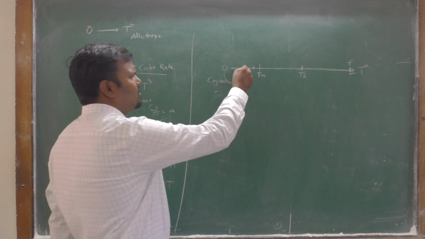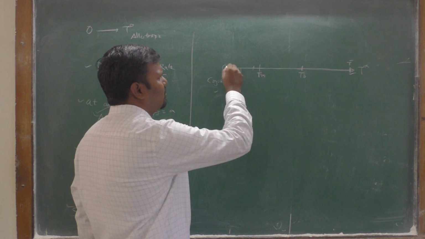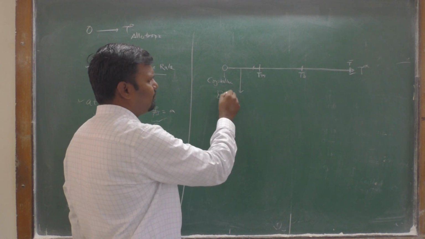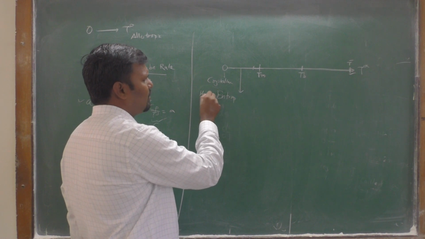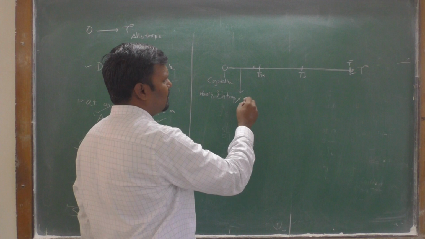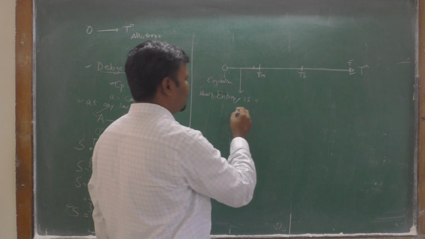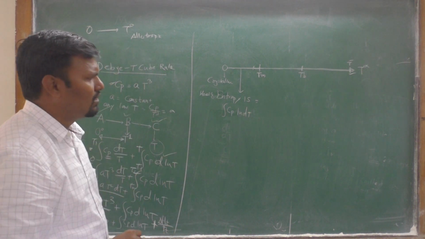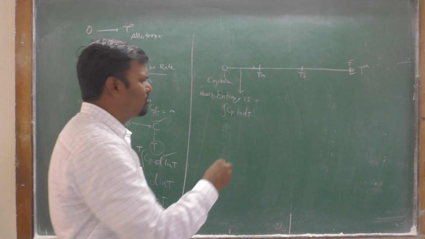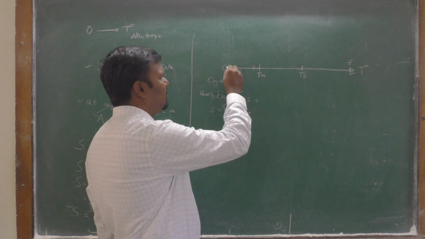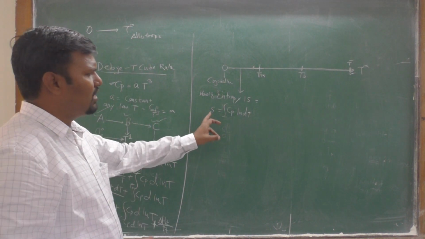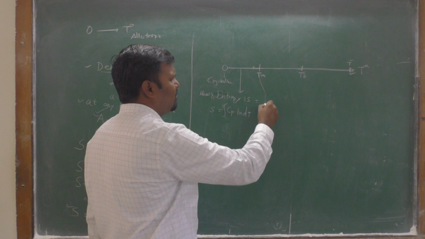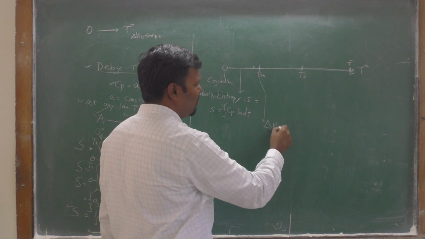During the first transformation, from 0 to its melting point, the entropy of heat change is given as S is equal to the integration of Cp d ln T. The entropy at the melting point is given by delta Hm upon Tm.